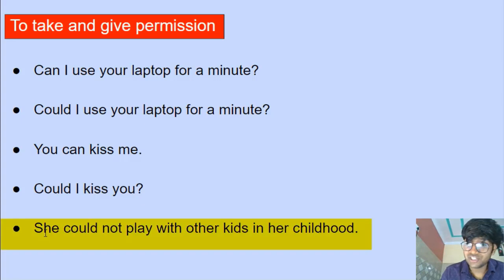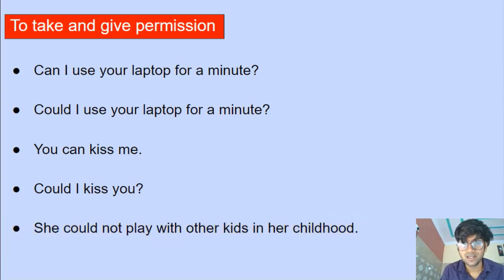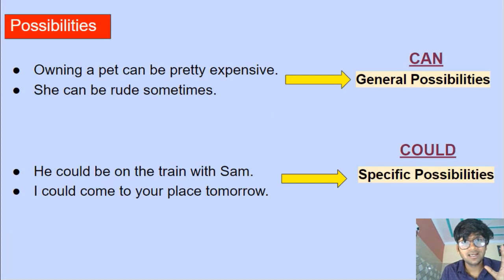Next example. She could not play with other kids in her childhood. She did not have the permission of playing with other kids in her childhood. So this example is referring to the past. In the past, she did not have the permission to do something, to play with other kids. Got it? So we can use both can and could to take and give permissions. All right. But when we give permissions, we only use can. All right. Next example.